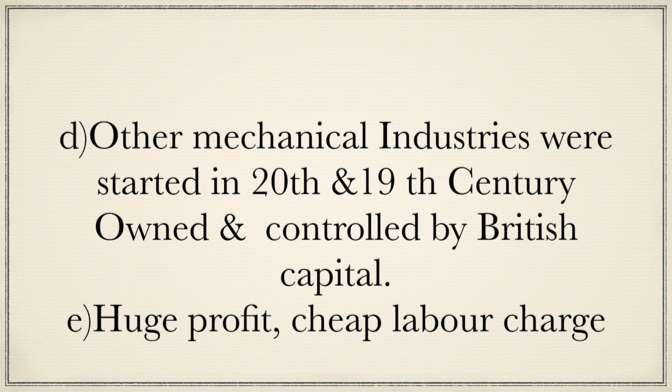One of the most interesting facts was that most modern industries were controlled by foreign capital. Foreign capitalists were attracted to Indian industries because of huge profits and cheap labor charges. Raw materials were readily available in India. Foreign capital overwhelmed Indian capital. Only in the cotton textile industry did Indians have a large share from the beginning.